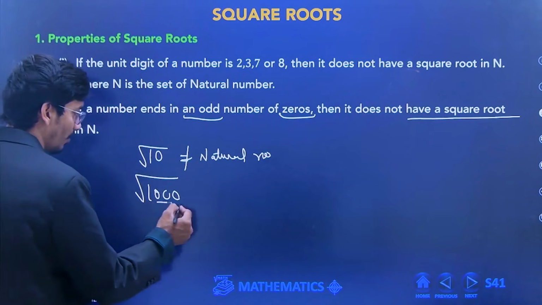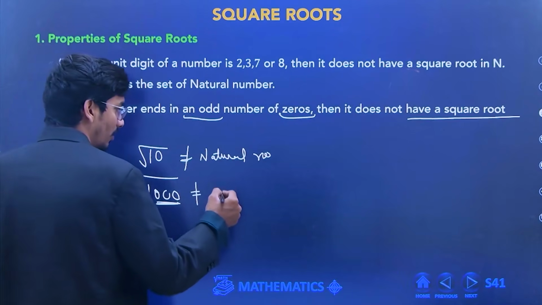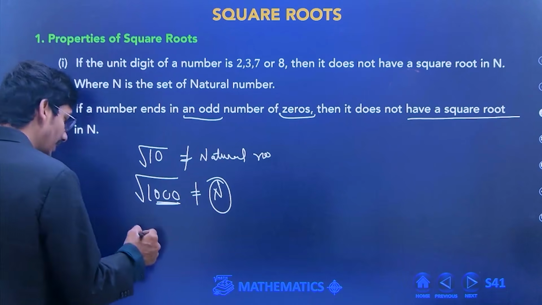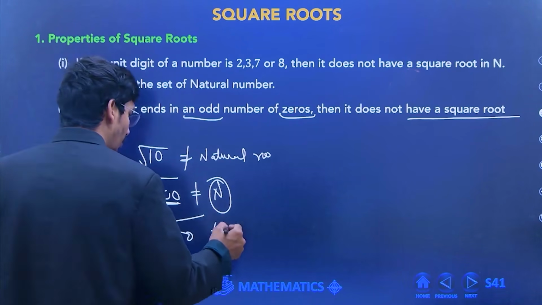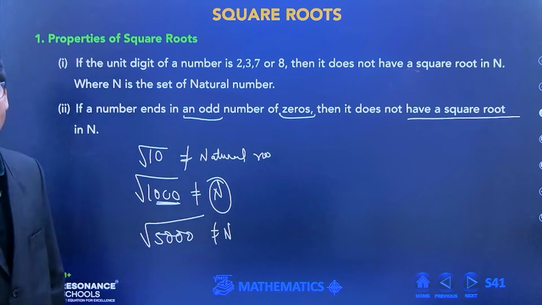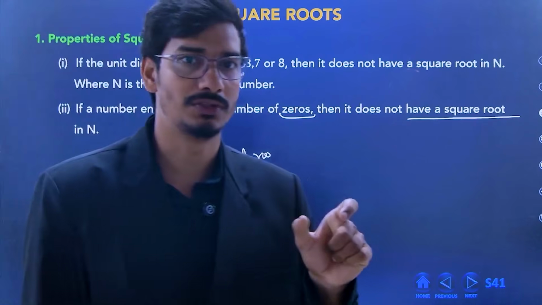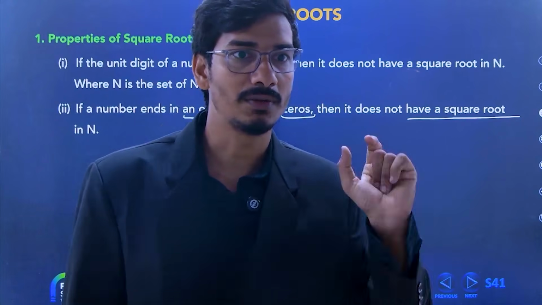So this is an odd number of zeros. In this case also it's not a natural number. We can take any number, beta, 5000. It's also not a natural number. It means if a number contains an odd number of zeros, then it is not a perfect square.